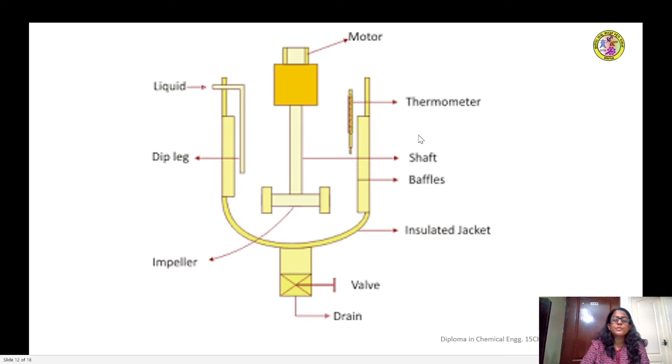Another picture showing you the parts of an agitator. So this is the shaft and this is the impeller. Both together as a combination create an agitator. So these are the baffles, and the insulated jacket.